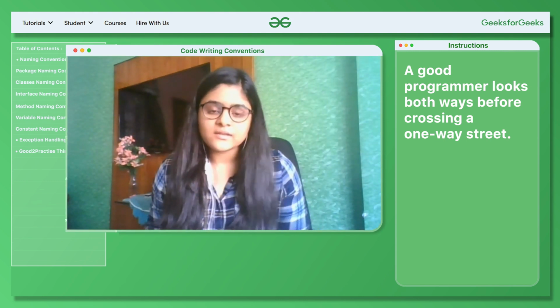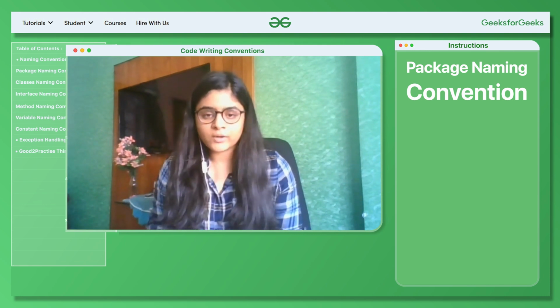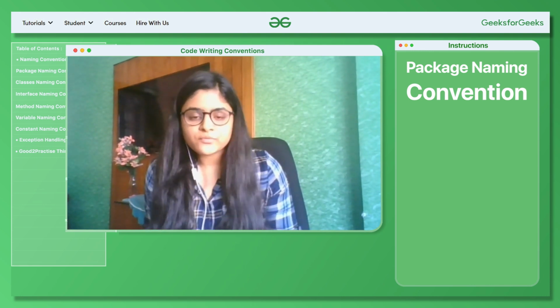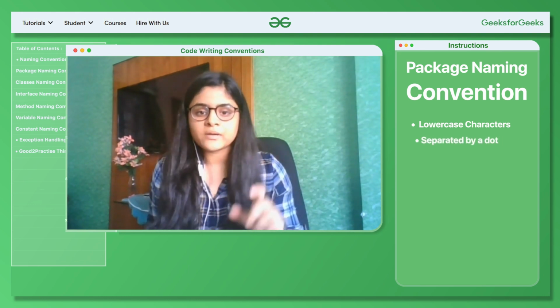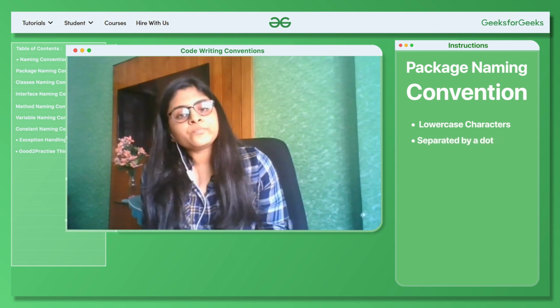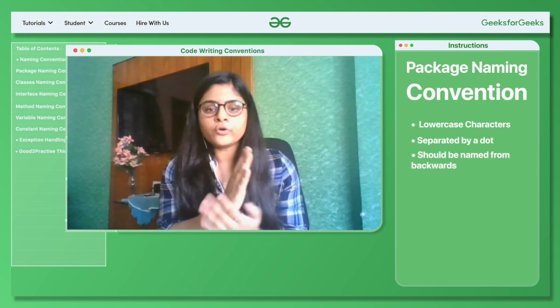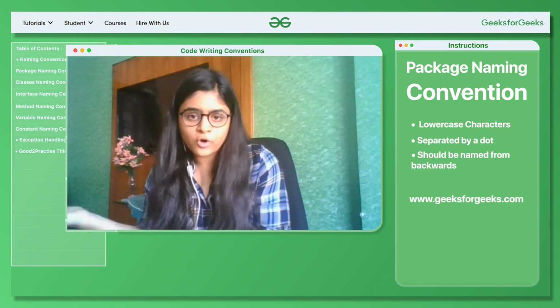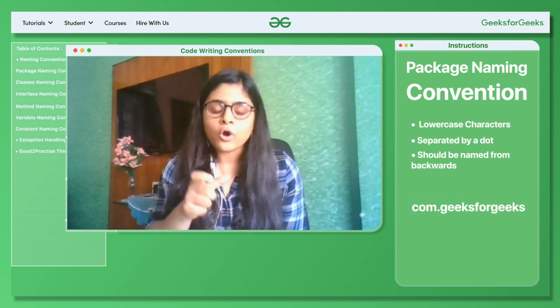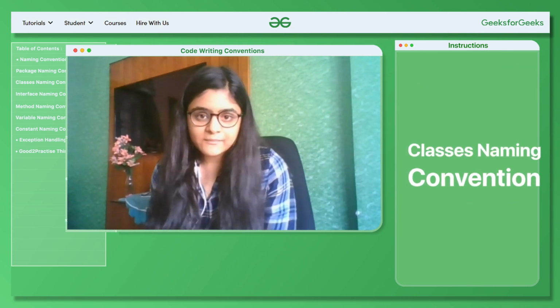So number one is package naming convention. Now it is very obvious, as I say package, that means I'm talking about Java. So your package name should be all in small letters, and every word of a package should be separated by a dot. Okay, and how should you name it? It should be the backwards of your domain name. For example, if it's www.geeksforgeeks.com, then your package name should be com.geeksforgeeks, right?